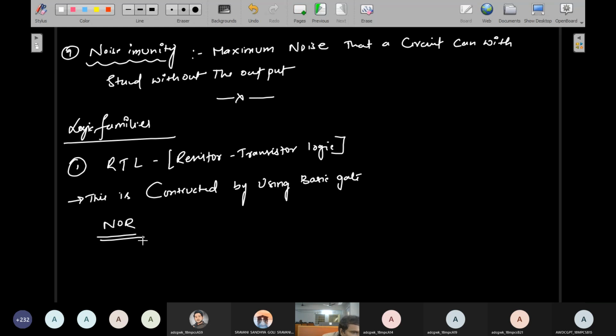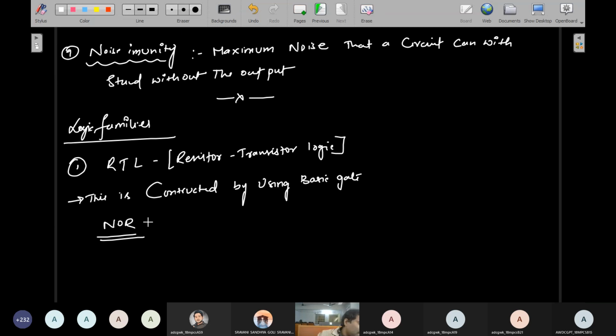By using these universal logic gates you can construct any basic gates. That is the reason why every time I consider NOR gate and NAND gate possibilities. The only reason is you can design any logic gate by using these universal logic gates. That is a very important point.